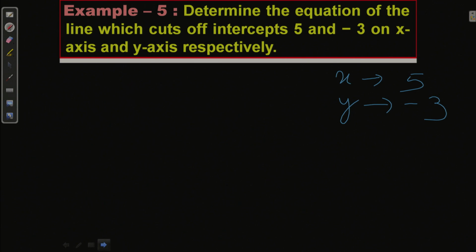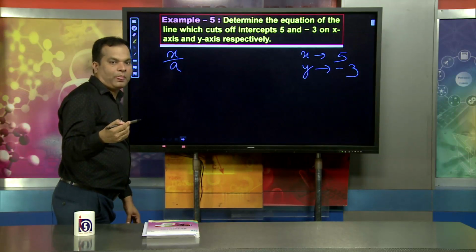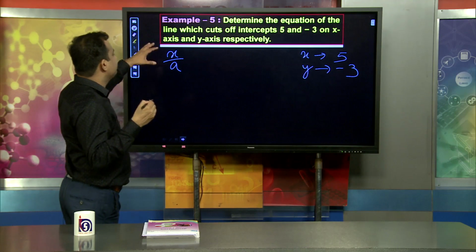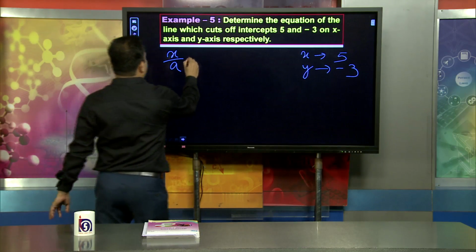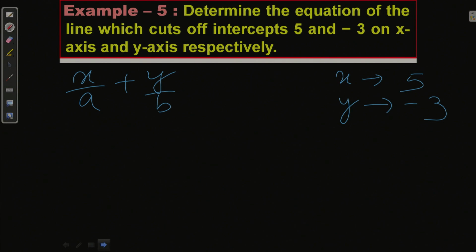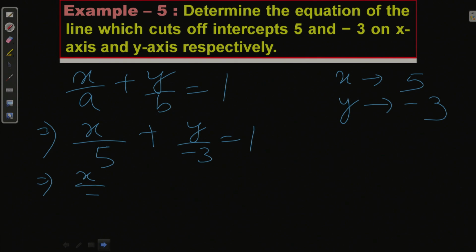We already know the equation of the straight line in the intercept form, which is x by a plus y by b equal to 1. So, x intercept means a equal to 5. So, x by 5 plus y by minus 3 equal to 1. So, I can write x by 5 minus y by 3 equal to 1.